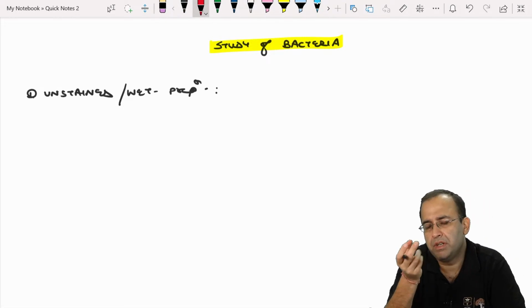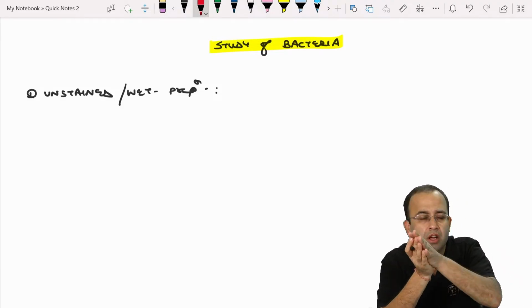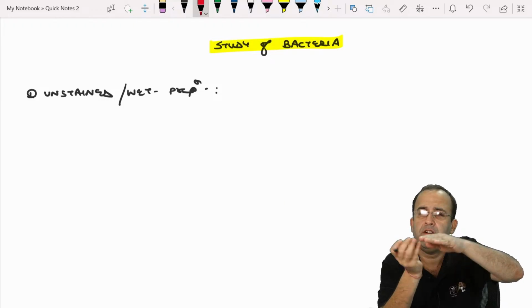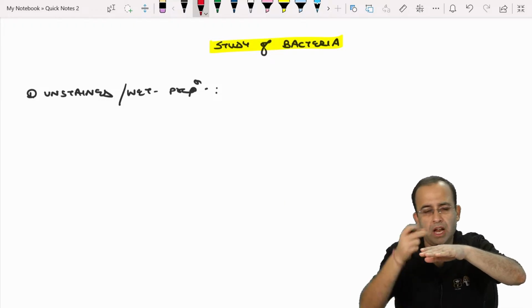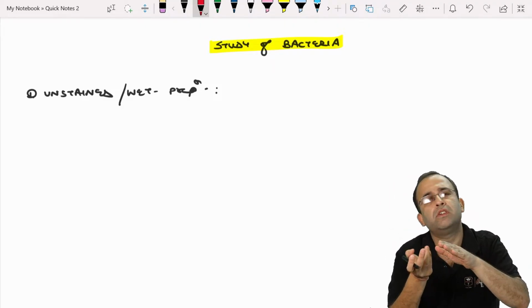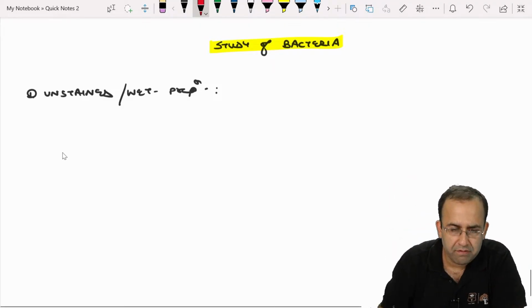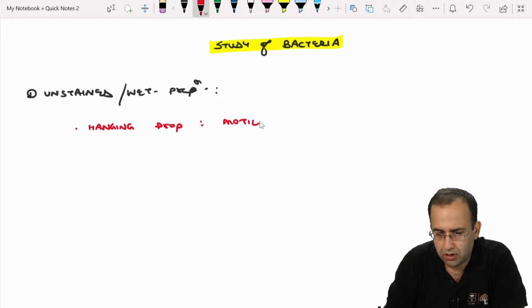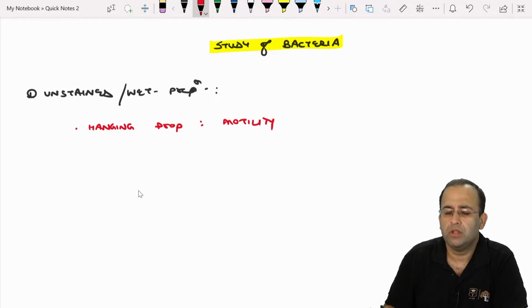If it is a wet preparation, like the hanging drop method, it is nothing but a slide on which we leave a drop hanging and we see it under the microscope. Now, because the drop is hanging, it is used for checking the motility of organisms. You know that.